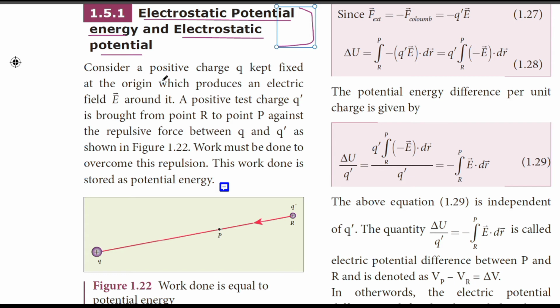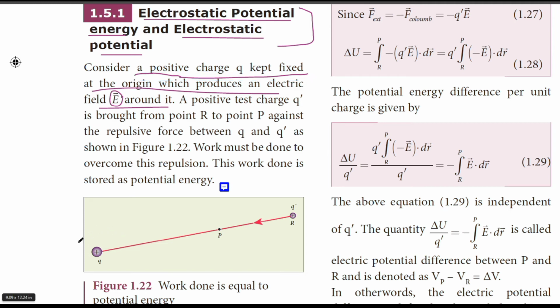We will see here. Consider a positive charge q kept fixed at the origin, which produces an electric field E around it. Electric field is a vector quantity, that means it has magnitude as well as direction. See figure 1.22.